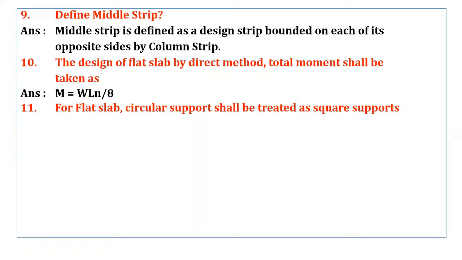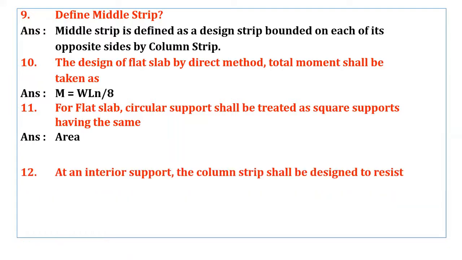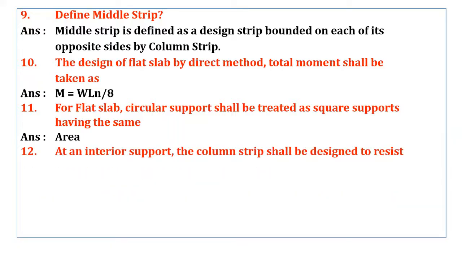Next question. For a flat slab, circular support shall be treated as square supports having the same. So circular supports shall be treated as square supports having the same area. See the next question. At an interior support, the column strip shall be designed to resist dash percentage of the total negative moment.